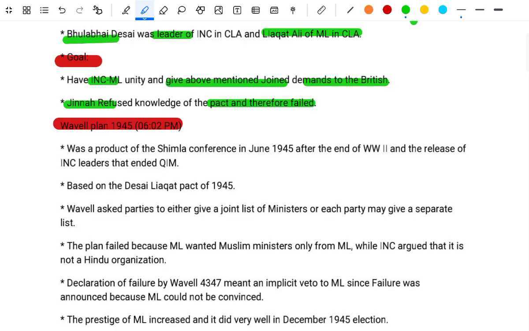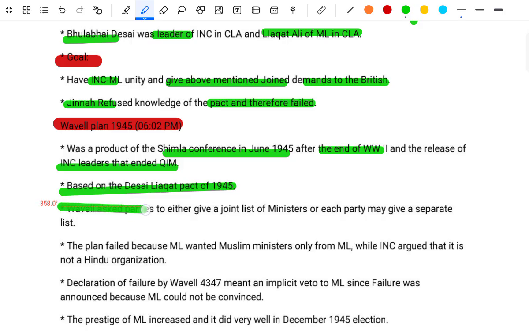The Wavell Plan, 1945, was a product of the Simla Conference in June 1945, after the end of the Second World War and the release of the INC leaders from the Quit India Movement. Based on the Desai-Liaquat Pact of 1945, Wavell asked the parties to either give a joint list of ministers or each party may give a separate list. The plan failed because the ML wanted the Muslim ministers only from the ML, while the INC argued that it is not a Hindu organization.